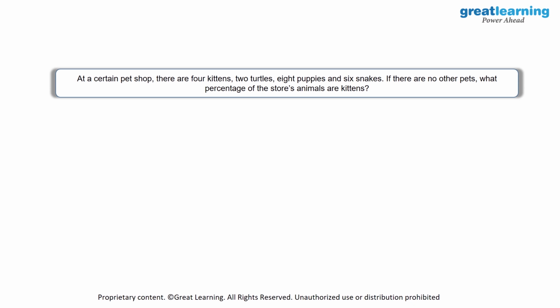At a certain pet shop, there are 4 kittens, 2 turtles, 8 puppies, and 6 snakes. And if there are no other pets, what percentage of the store's animals are kittens? Since there are 4 kittens, I'll list down all of this: 4 kittens, 2 turtles, 8 puppies, and 6 snakes. If there are no other pets, what percentage of the store's animals are kittens?